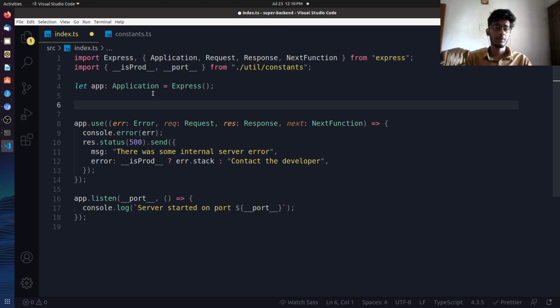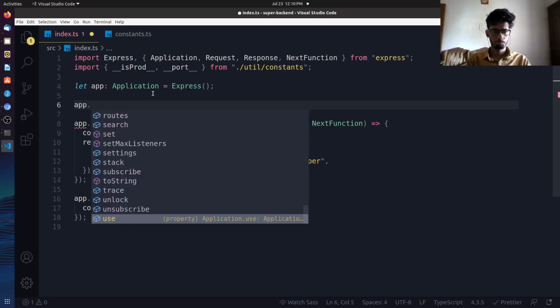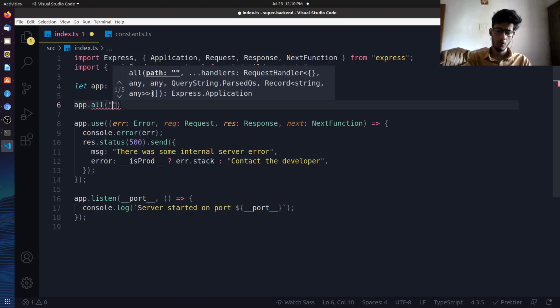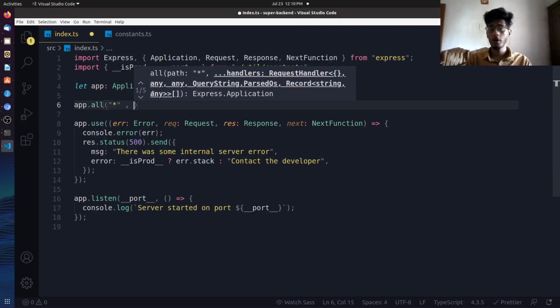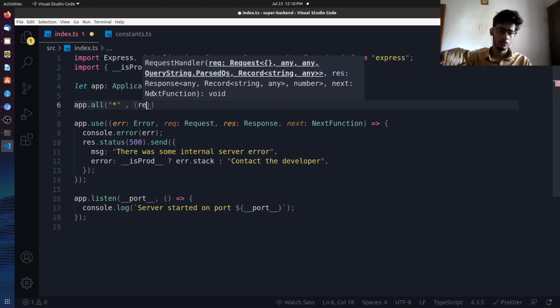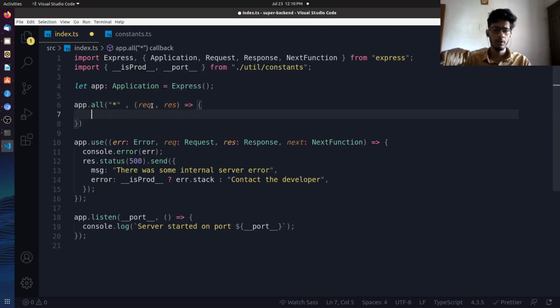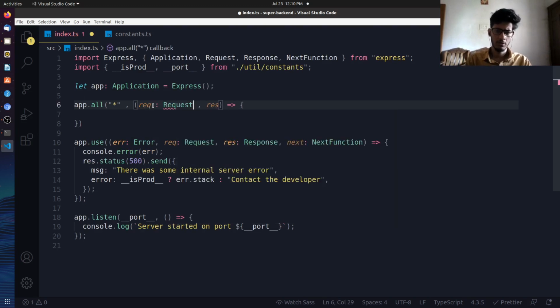So let's now make the 404 route, right? We'll say app.all. Basically, this will correspond to all the non-error requests. Remember, all the error requests will go to the error handler, right? So request, response. I know you are thinking, why are you not running the app? Because we'll be running this. Don't worry. We need the response over here, right? So that's how it is.